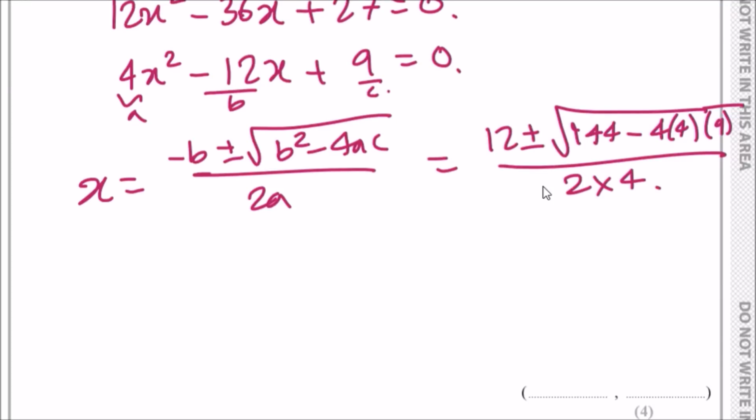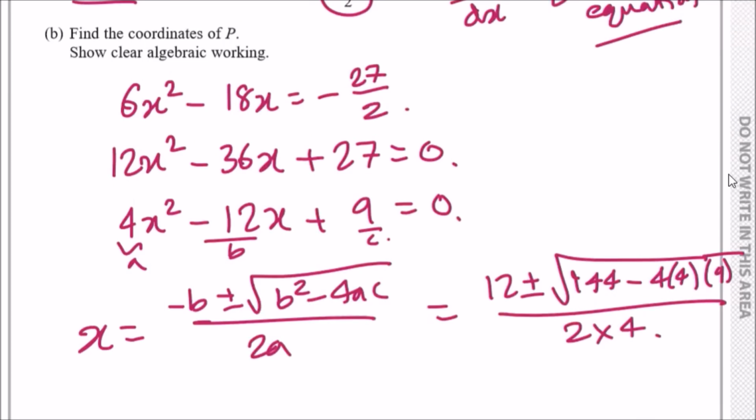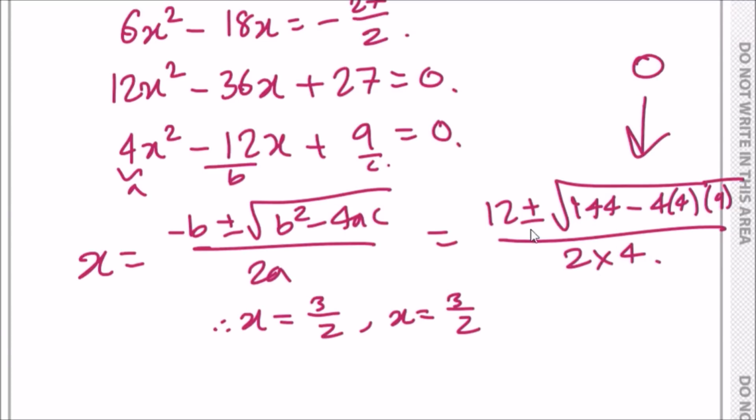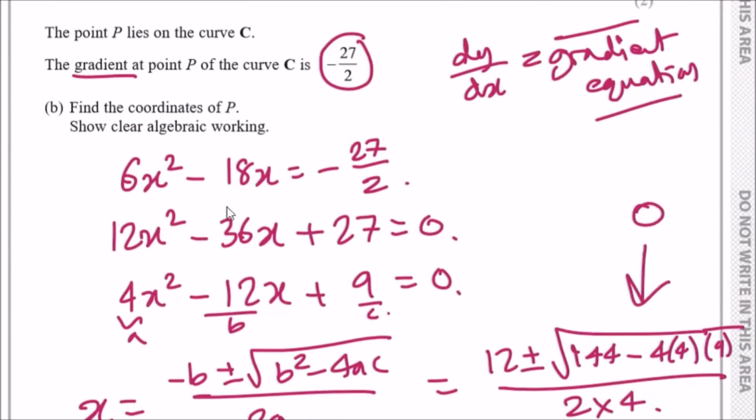Right, so double check the working out and see if you get the same result. So here you should get 12 plus the square root. Okay, so my first result, when I use the plus value, I get x equals 3 over 2. And now if I use the negative result, oh yeah, I got 3 over 2. That makes sense because the inside here becomes 0. If you put this in the calculator, you get 0 for that part. So it's just 12 over 2 times 4, which is 3 over 2.